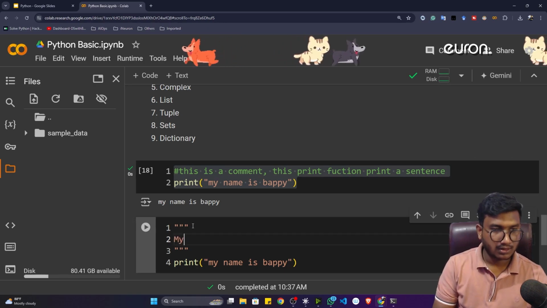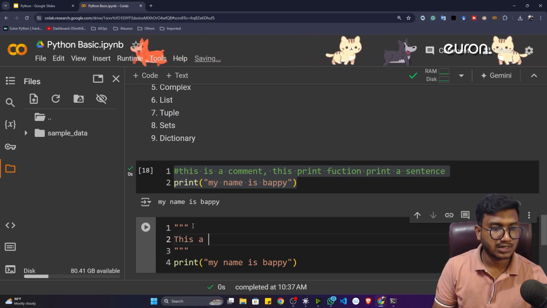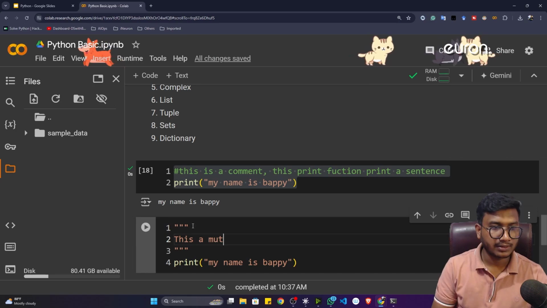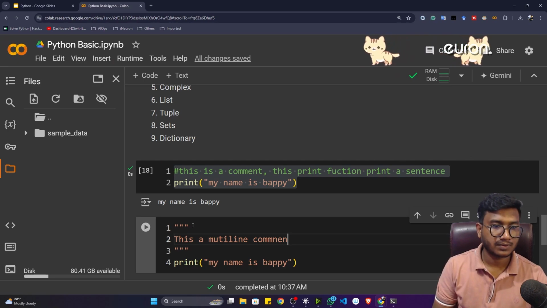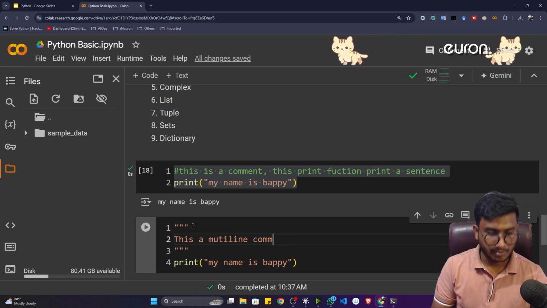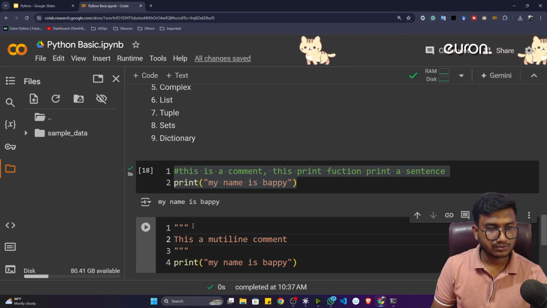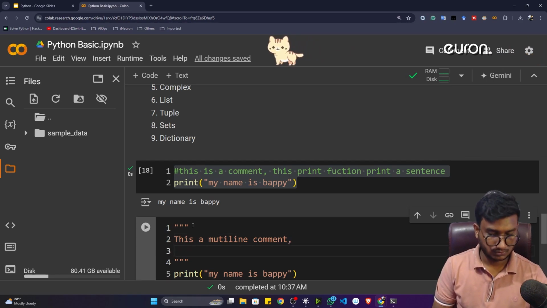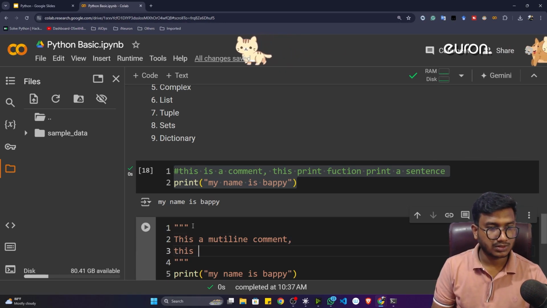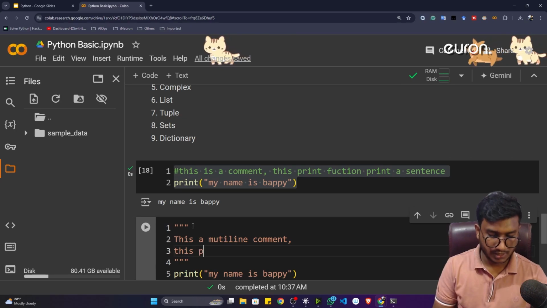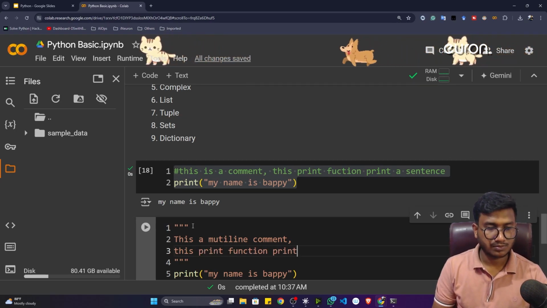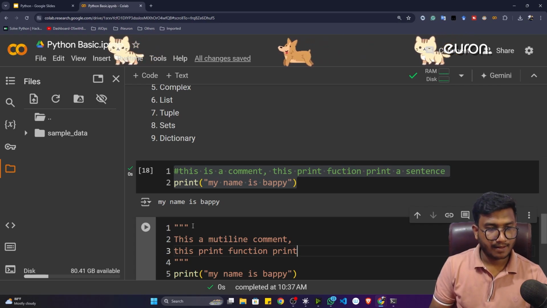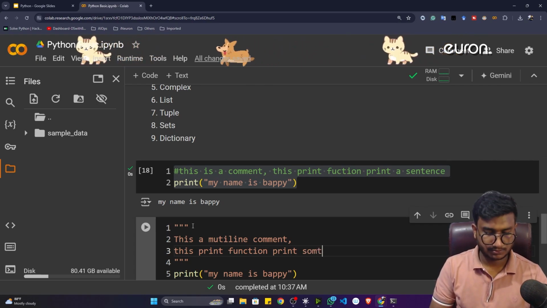Let's say: this is a multi-line comment. This is this print function. Print something.